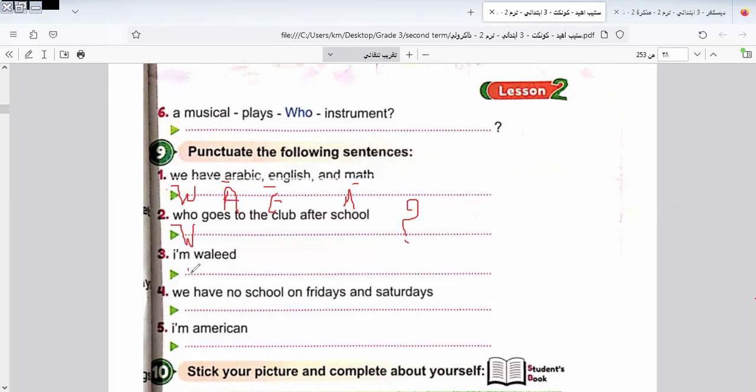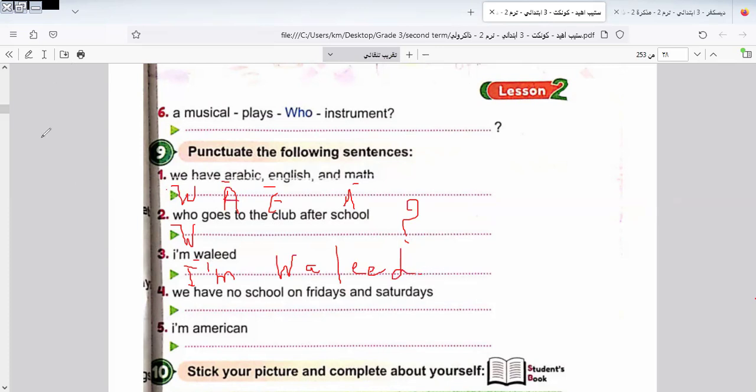Okay, it will be here "I." It will be written in capital letter, as we told you before, grade 3, that "I" is the only pronoun that, in any place it comes, must be written in capital letter. Here "Warid" is written in small letter. I will write it in capital letter, and I put a full stop at the end of the sentence.